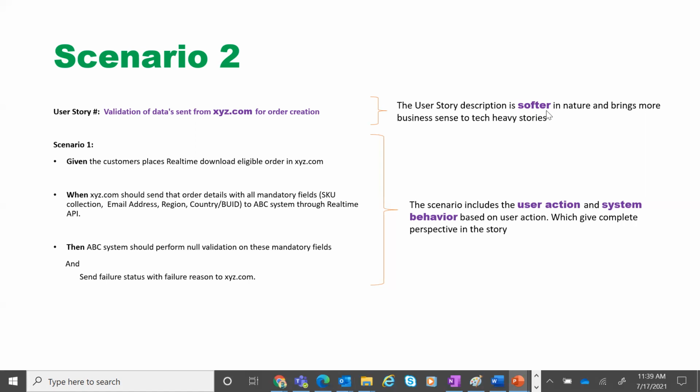The user story description is softer in nature and brings more business sense to tech-heavy stories. The scenario includes user action and system behavior based on the user action, which gives a complete perspective on the story. Now you see how you can fine-tune your technical stories to involve users. Once you involve users, you understand the value the story brings to the user. Not the customer, it's the user. As IT teams or as business analysts, you have to look at users. So this way you can improve the quality of your story writing.